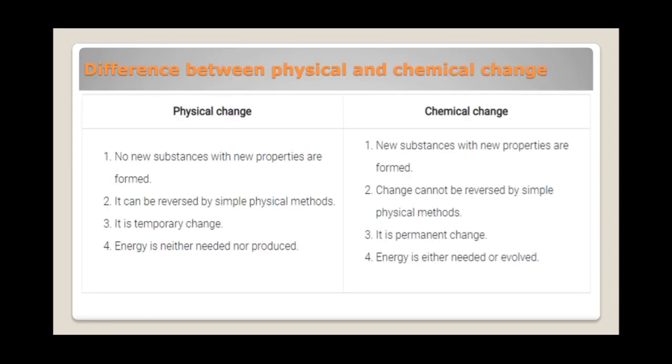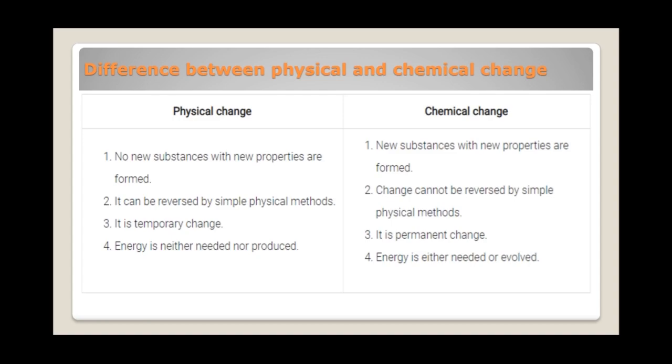As we know, in physical change, there are no new substances formed, and in chemical change, new substances are formed with different physical and chemical properties. So the first point is: in physical change, no new substance with new properties is formed, and in chemical change, a new substance with new properties is formed. In physical change, the change can be reversed by simple physical methods, and in chemical change, the change cannot be reversed by simple physical methods. Physical change is a temporary change, which can be reversed, but a chemical change is a permanent kind of change.